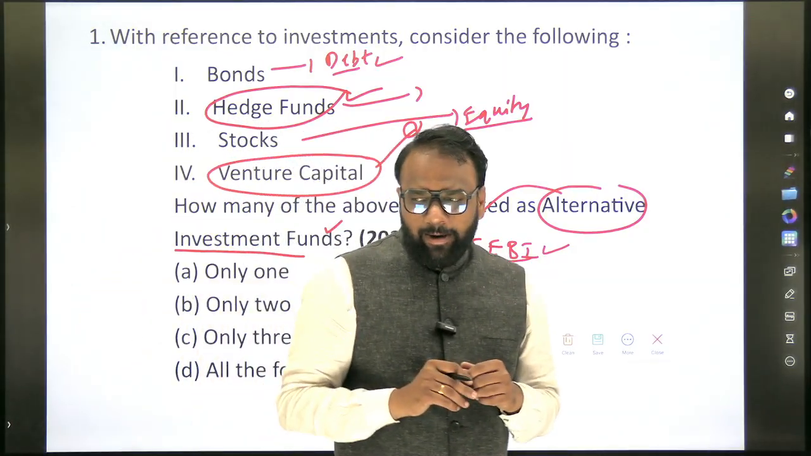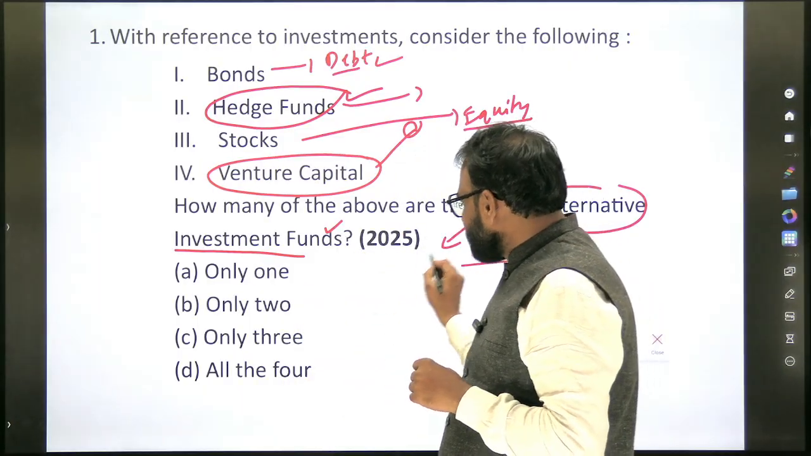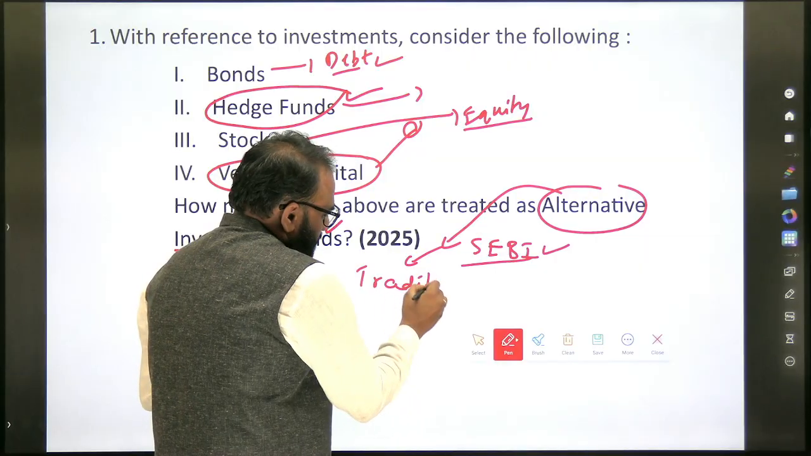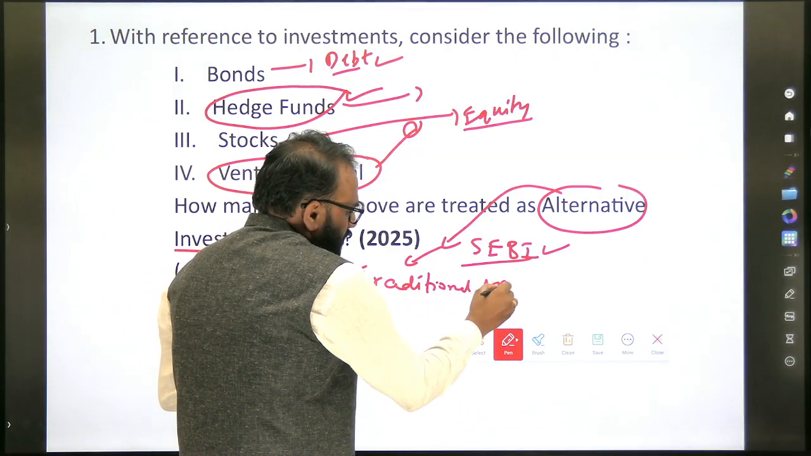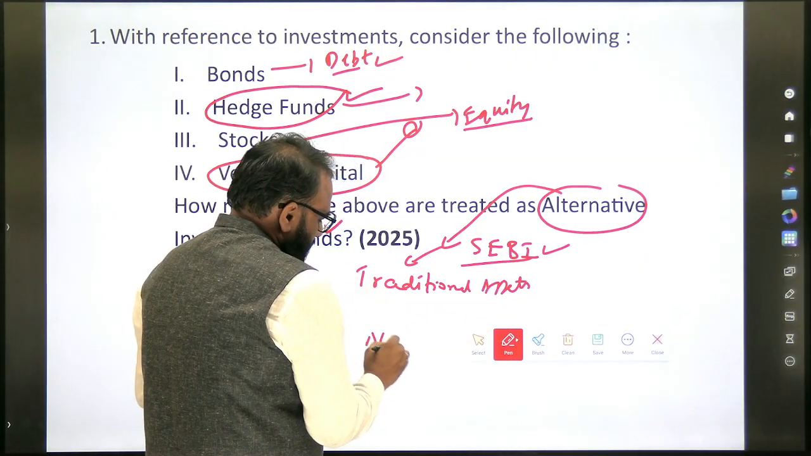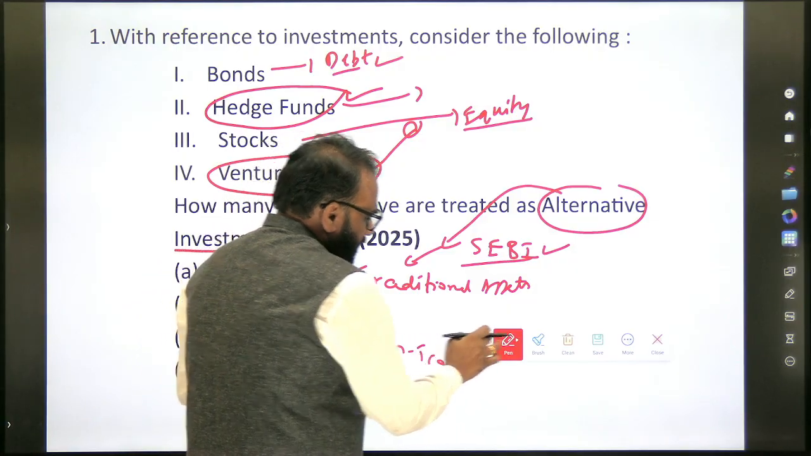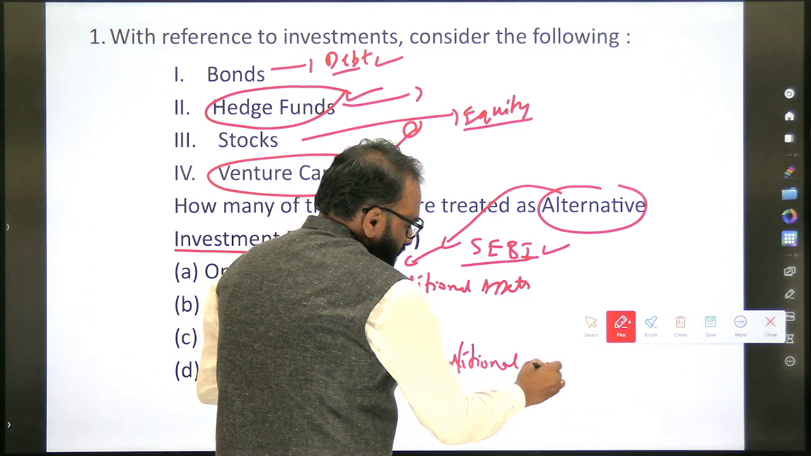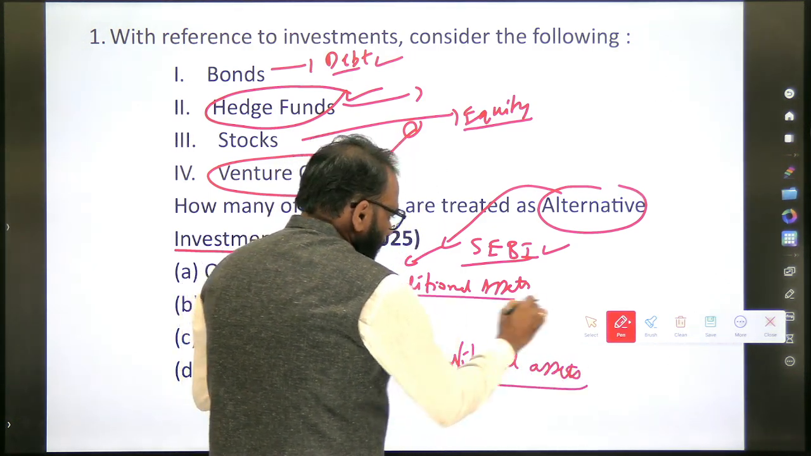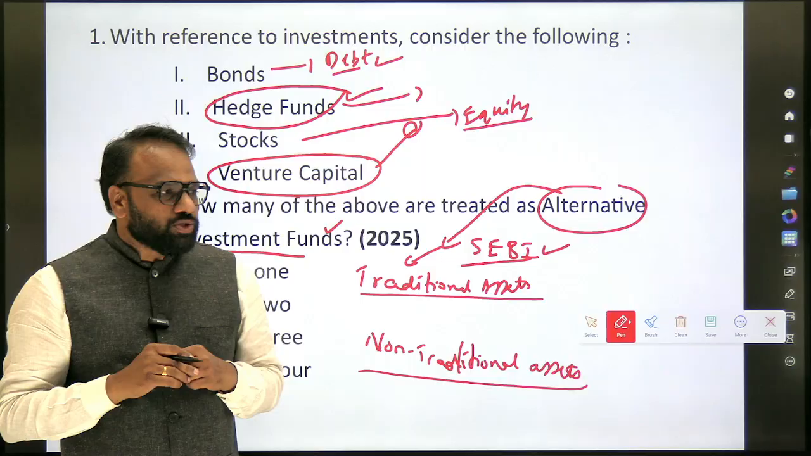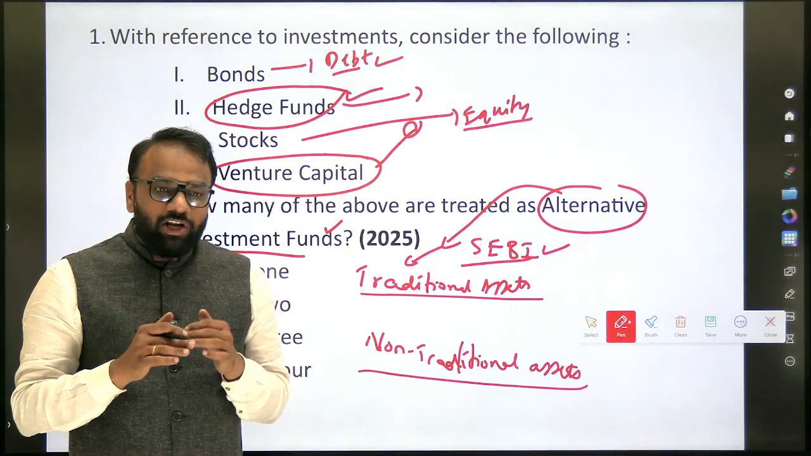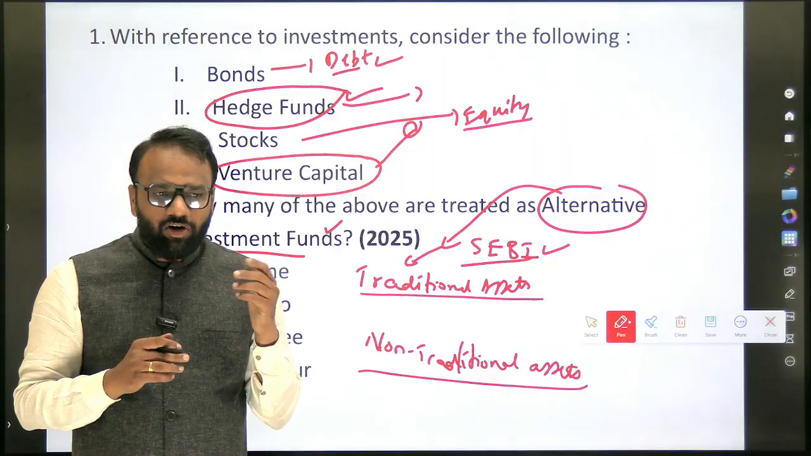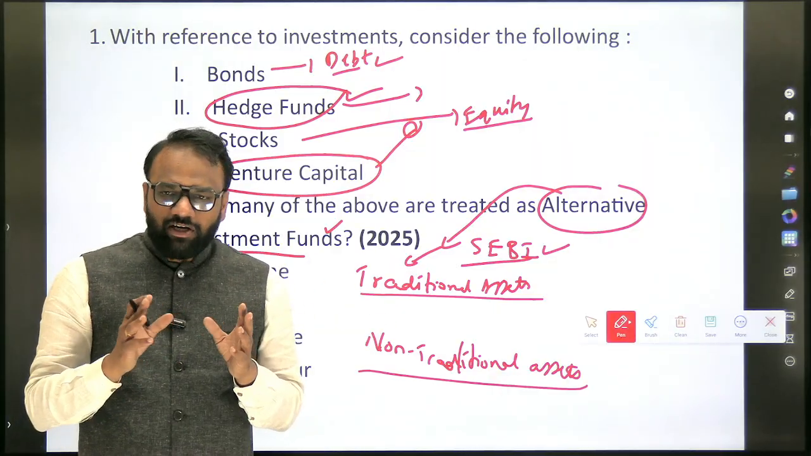When it comes to assets, we generally classify them as traditional assets and non-traditional assets. Whenever investment is in the non-traditional assets, we call it alternative investment.